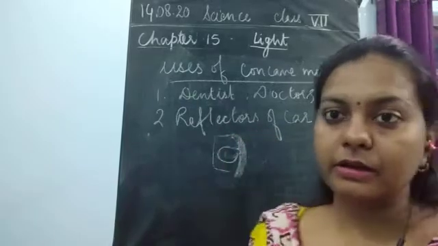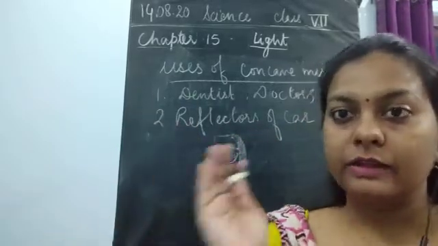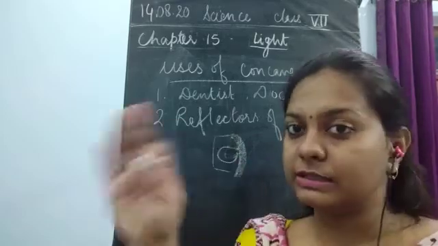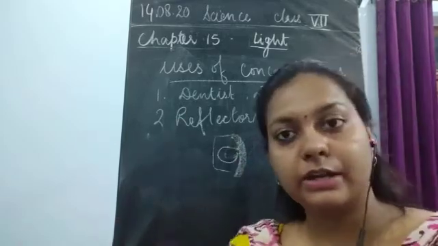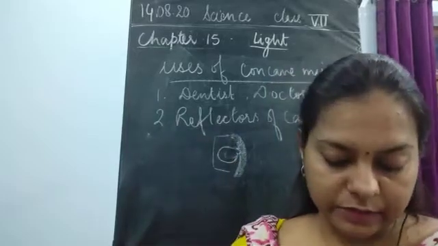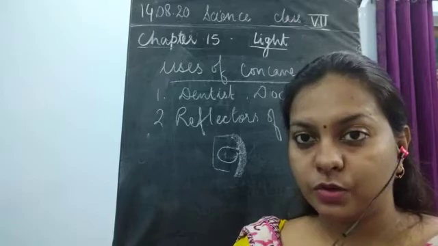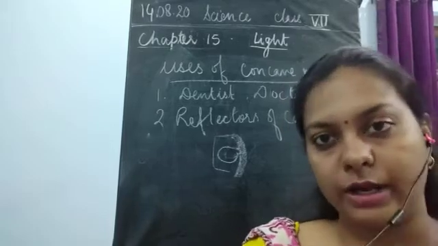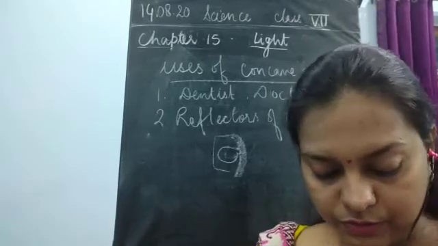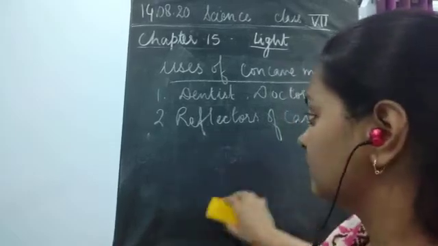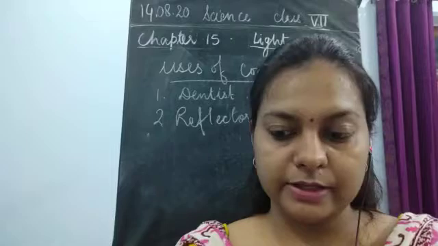So it has a mirror inside the headlight, and that mirror is concave in shape. It is silvered from inside so that it could reflect the complete light which is falling on it. So the mirror being used inside this light is the concave mirror, children. It is used in the reflectors of cars and scooters or any other vehicle which has a headlight.